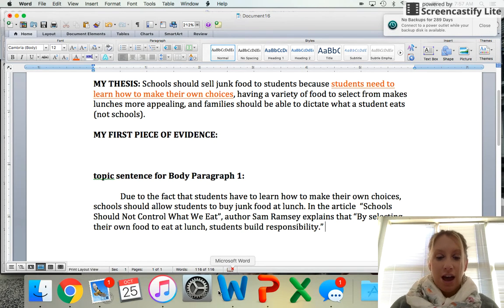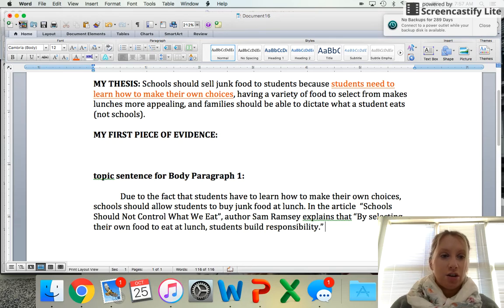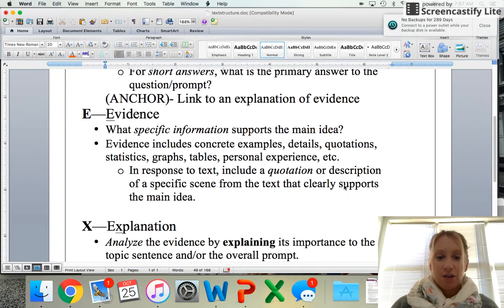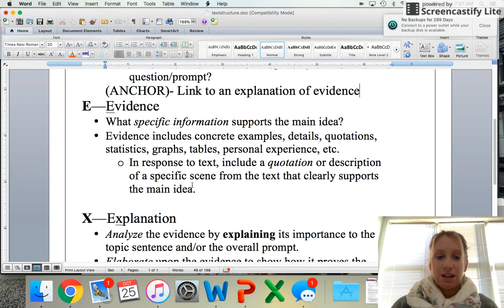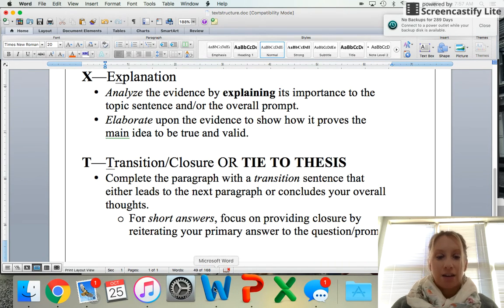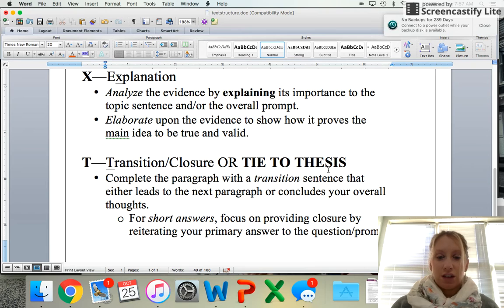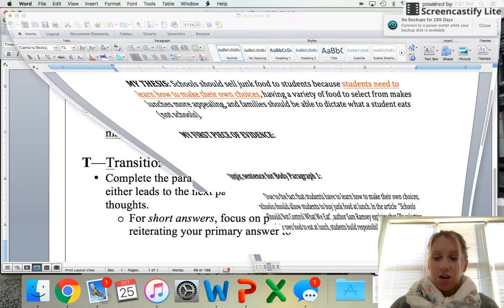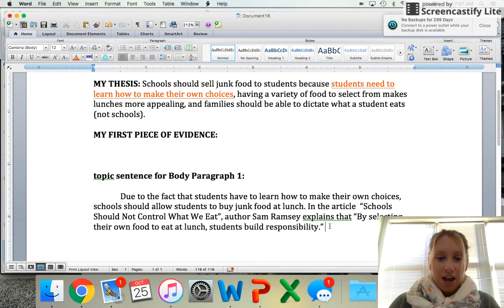Now, if we look at our text structure, we can remind ourselves that after our evidence that supports the main idea, we need to explain the evidence and how it connects back to our thesis eventually in our tie to thesis statement. So I'm going to say, since my evidence says by selecting their own food to eat, students build responsibility.